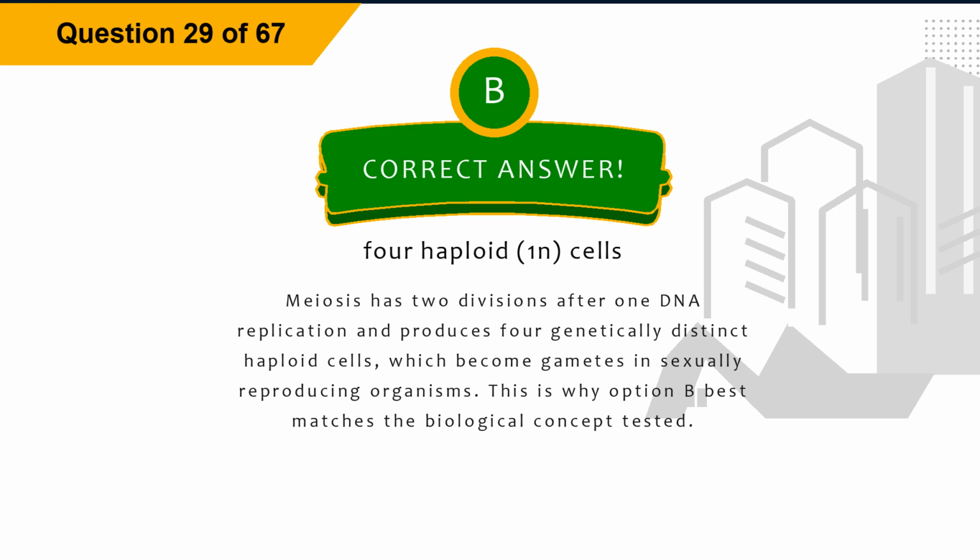Explanation: meiosis has 2 divisions after one DNA replication and produces 4 genetically distinct haploid cells, which become gametes in sexually reproducing organisms. This is why option B best matches the biological concept tested.